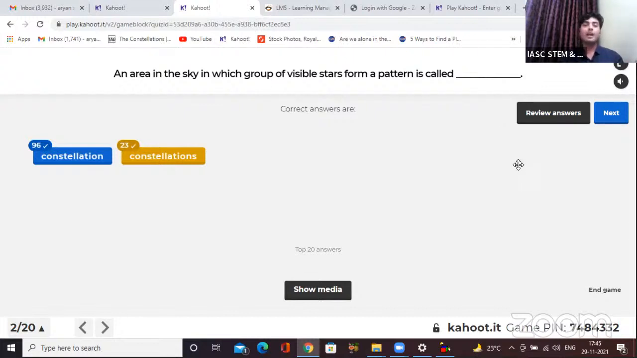If you want to explore more how a group of visible stars forms a pattern, just that the wording and area is different, you can also explore the term asterism on your own. Okay, there is a difference between asterism and constellation. Do explore.